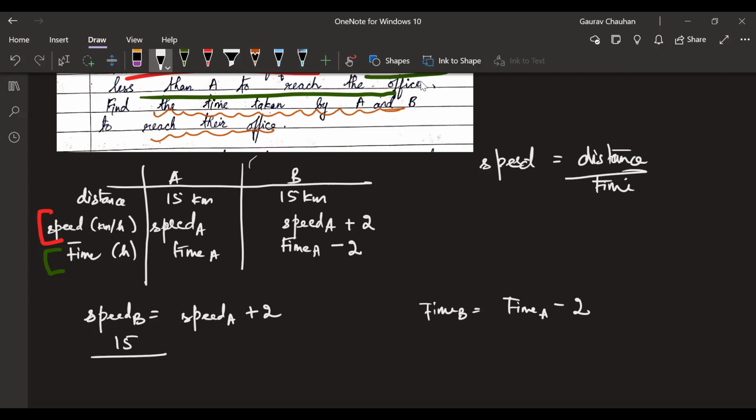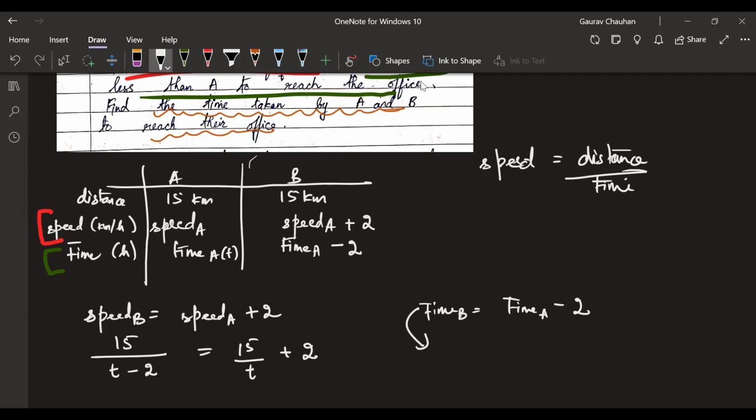Okay. Time of A, let it be T minus 2. So if this is T, this right side I'll have... Speed of B is how much? Speed of A is how much? 15 by T plus 2. In place of time of A, I'm writing T. So far, yeah. This is one way of forming the equation. You see, this equation I'm getting in terms of T. It's more aligned to what I'm doing. Let's see what happens in this also.